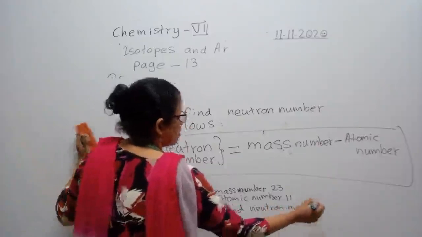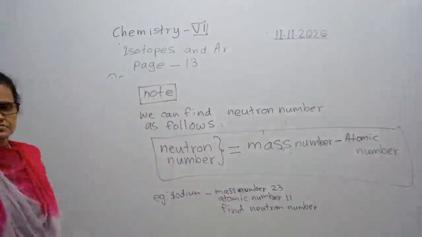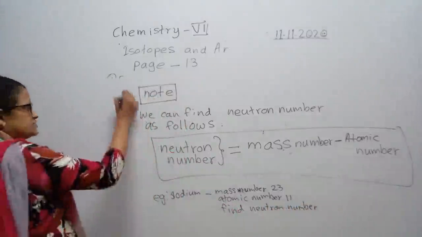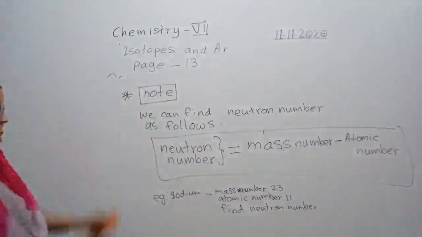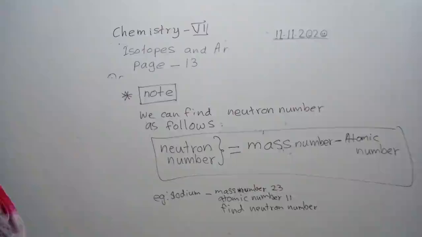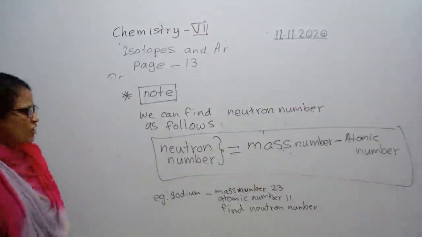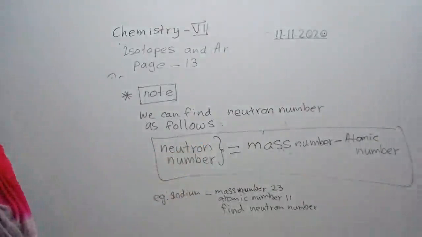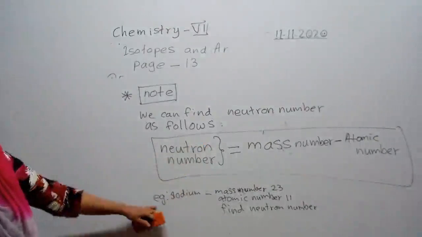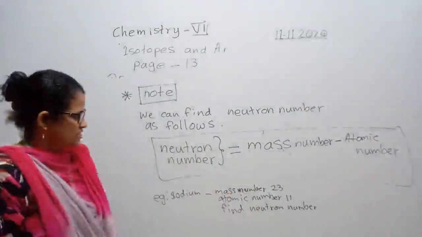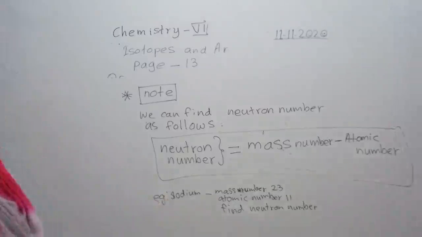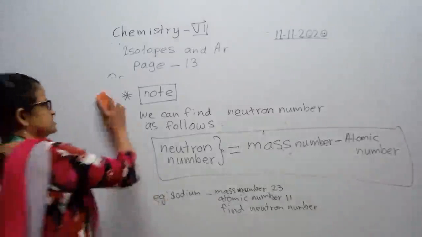Neutron number or number of neutrons, same thing. This is a special note, okay? This is not for question 5. Without knowing it, you can move to question 6. We can find neutron number as follows: neutron number equals the mass number minus atomic number. Example: sodium, mass number given 23, atomic number given 11. Find neutron number. Okay, it's easy.